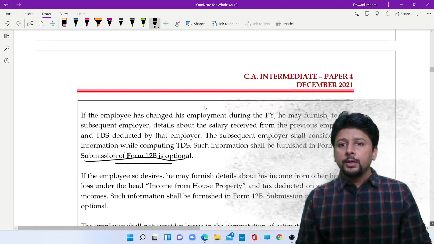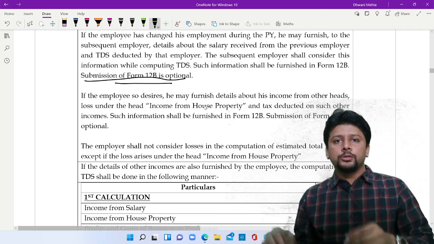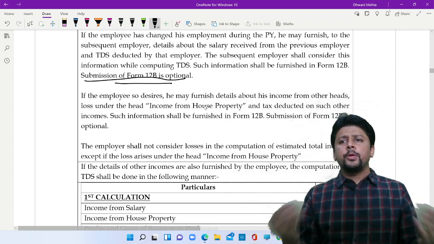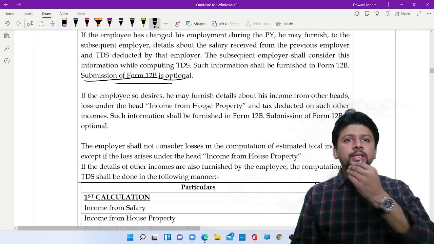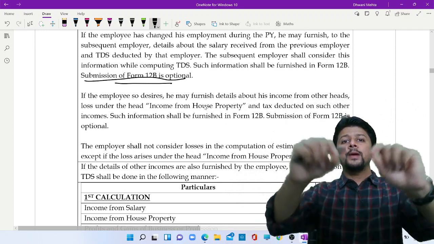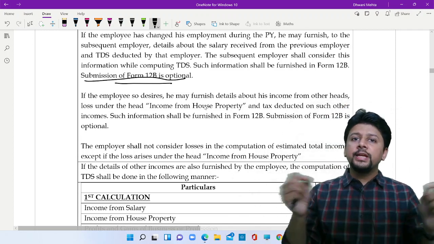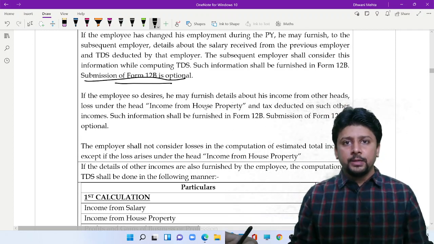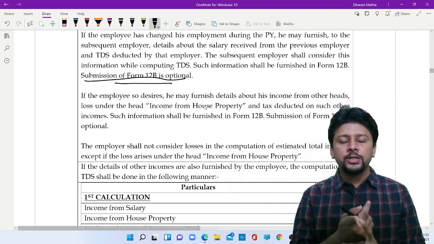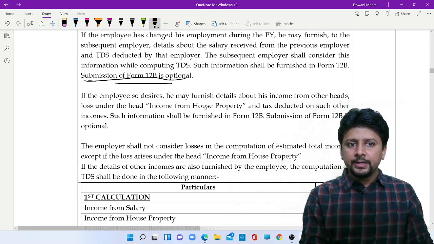Similarly, suppose employee is earning other incomes also, and employee feels that okay, let me give information about other incomes to my employer so that the employer can do TDS on other incomes as well. Again, you have to submit 12B, but giving 12B is optional, is not mandatory.